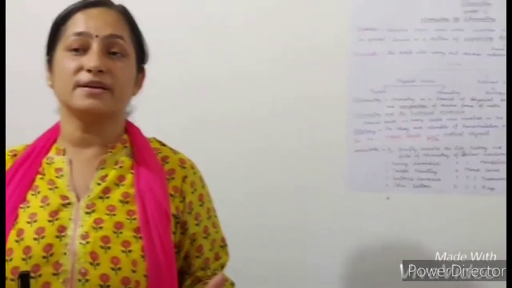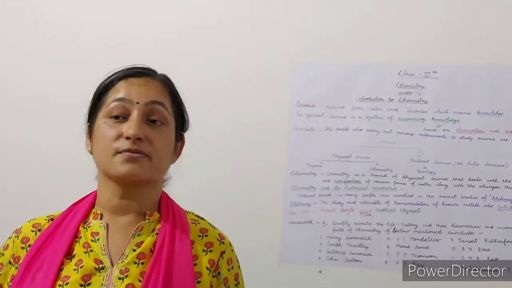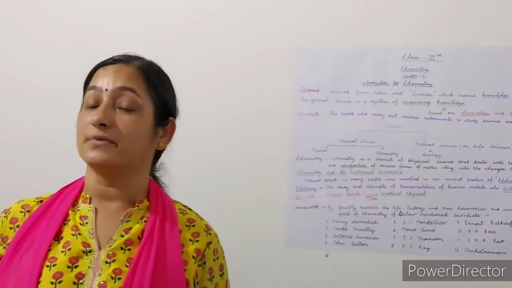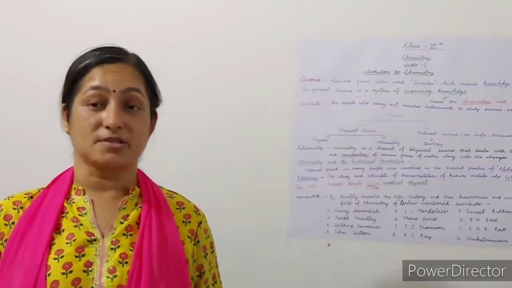The difference was that both were concerned with matter and its transformation, but in chemistry, chemists were seen as those who applied the scientific method to their work. So there is a clear difference between alchemy and chemistry.